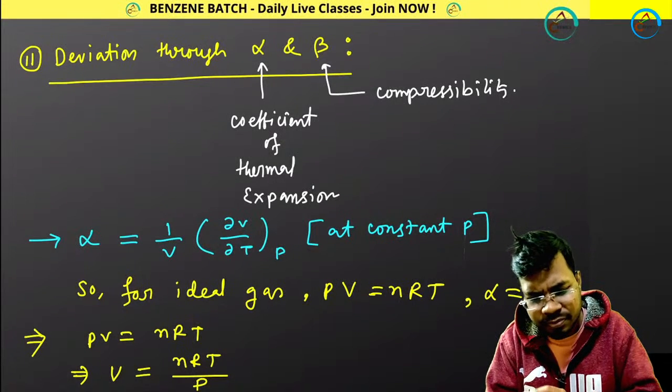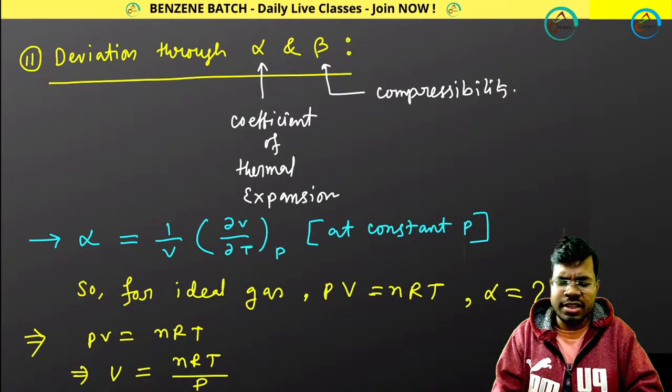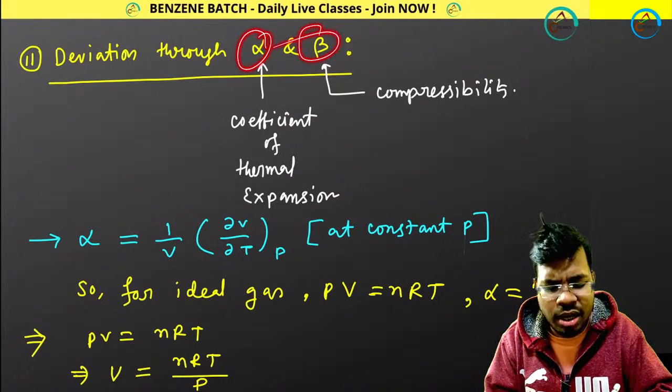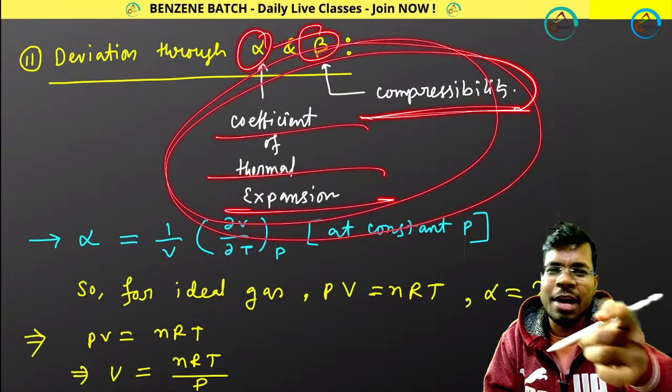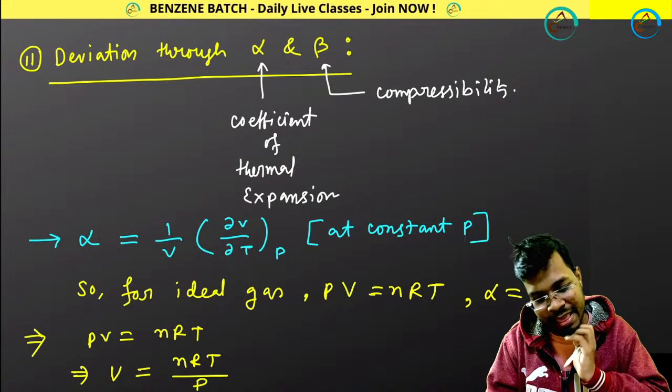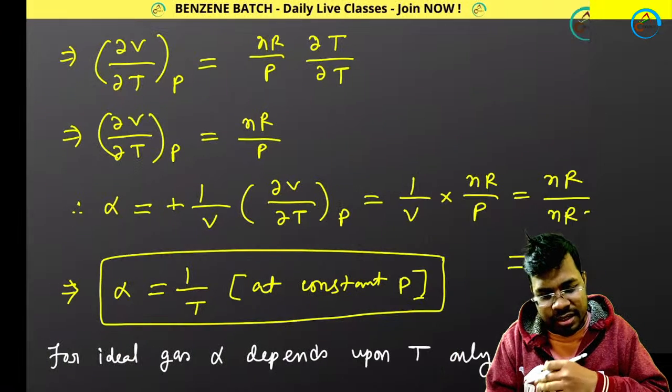Then move forward. I can show you the deviation from alpha and beta. Alpha is called the coefficient of thermal expansion, beta is called compressibility. We talked about this in the thermodynamics chapter as well, right? So how can I do that? So what happens